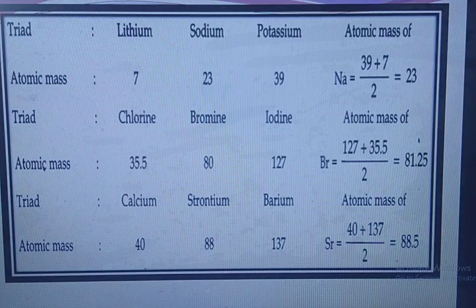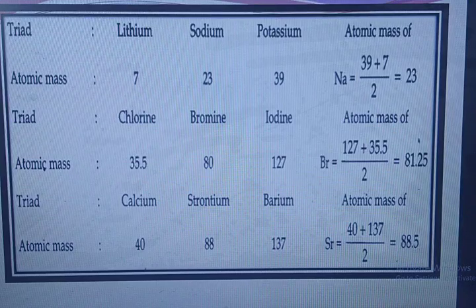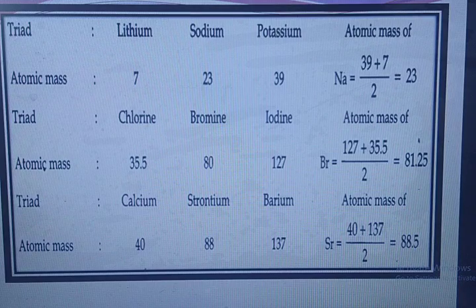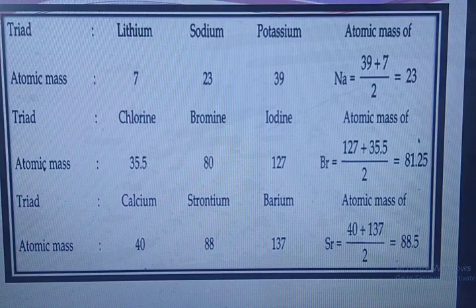According to Dobereiner's law of triads, he had given that elements must be arranged in threes, meaning the average of the atomic weights of the first and third elements will be the second element's atomic mass. You can see here lithium atomic weight was 7, potassium 39. So 7 plus 39 by 2, that is 46 by 2, that is 23. 23 is the atomic mass of sodium.